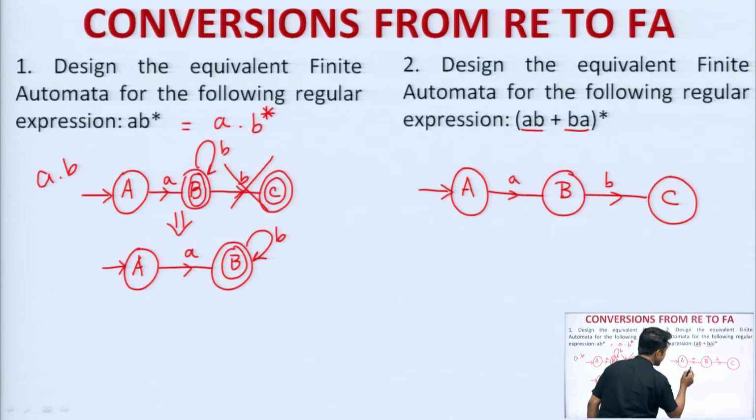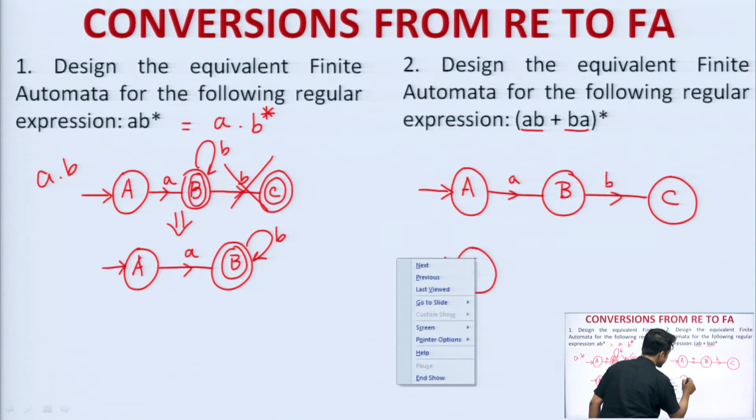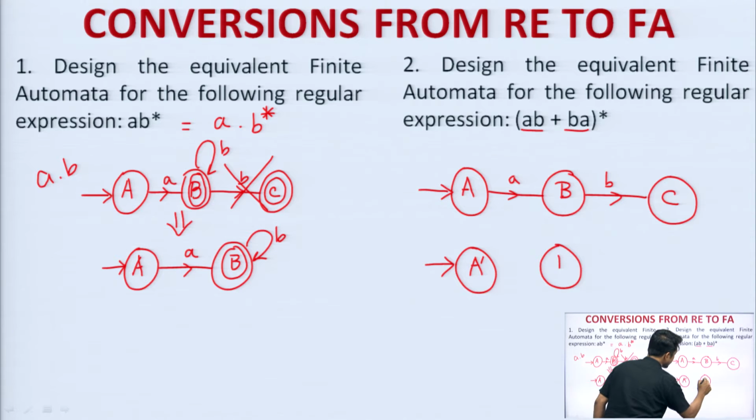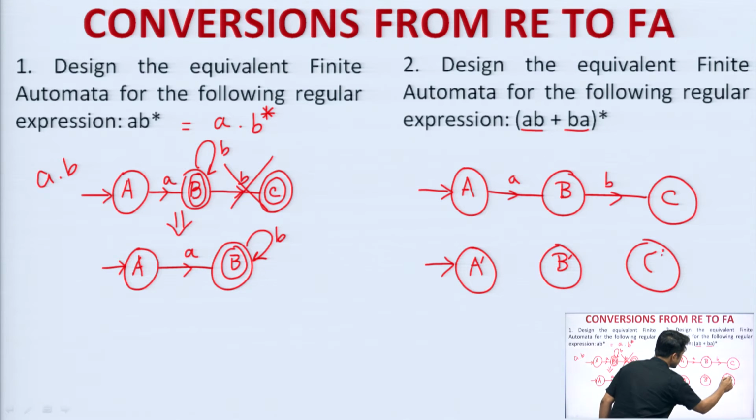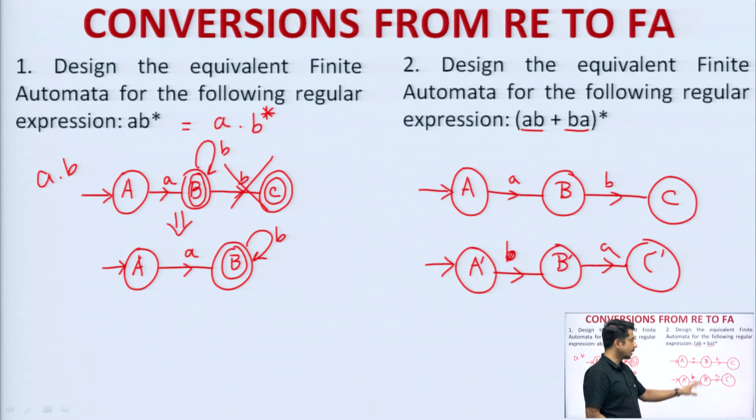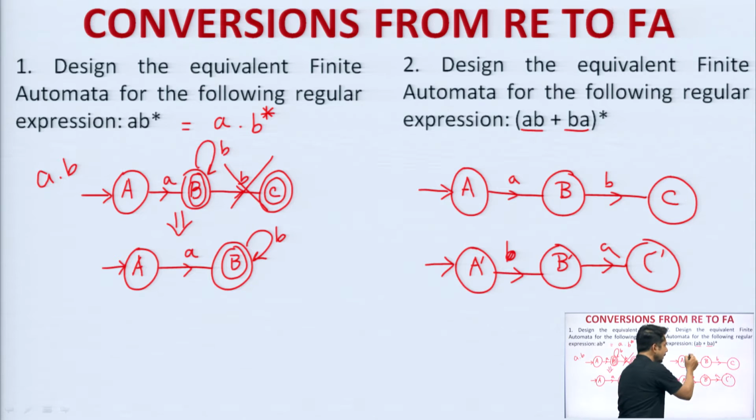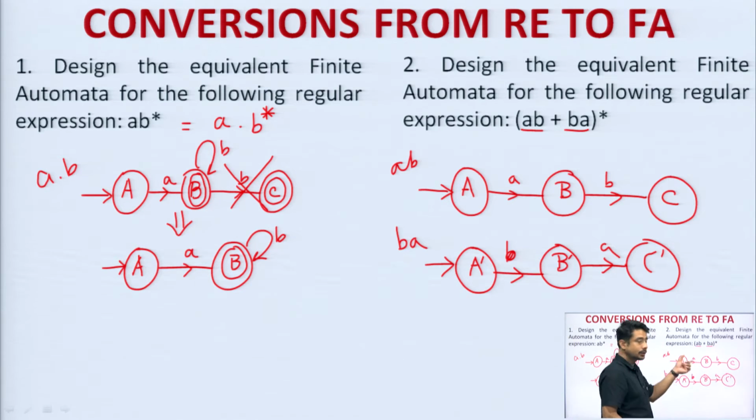Another way is that I am having, suppose, A dash, B dash, and this will be C dash. And here I will have b a. So, if you look into this scenario, this is the general diagram for a b, and this is for b a, right. Now, we need to put these two scenarios together into the same diagram. Why? Because it is telling a b plus b a. That means these two transitions are going into the same state, because the direction should be the same, correct.